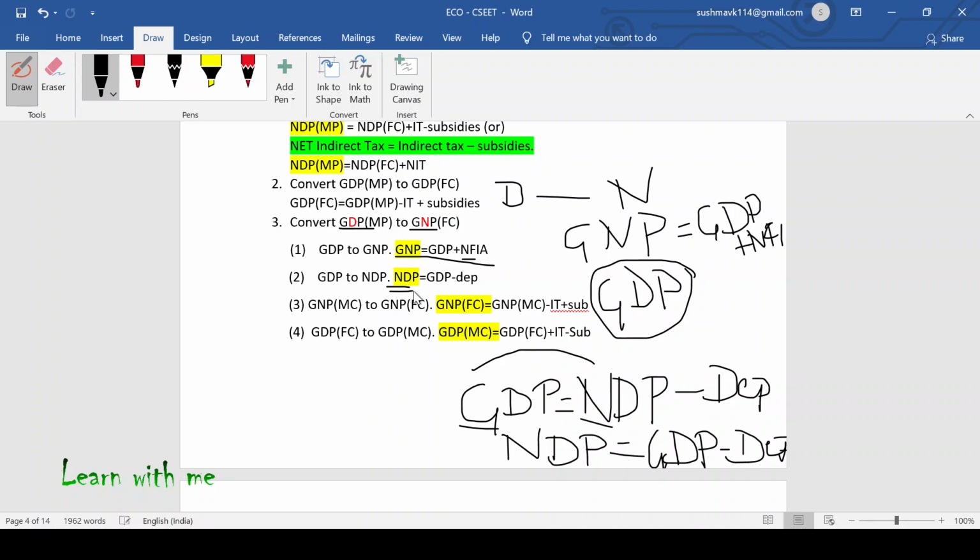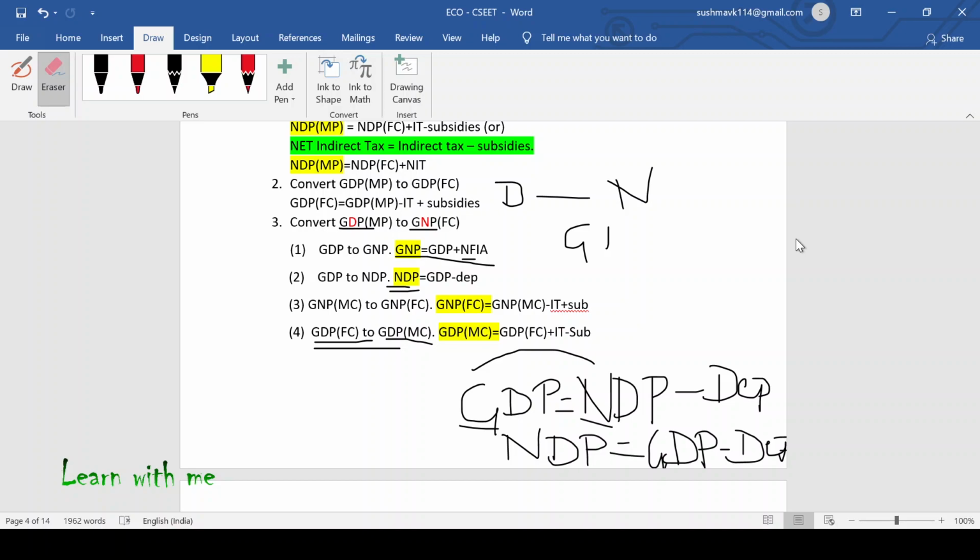Now GDP. In case of GDP at market cost or market price, you have to add indirect tax and less subsidies to GDP at fixed cost. Now did you understand? Did you understand the logic?